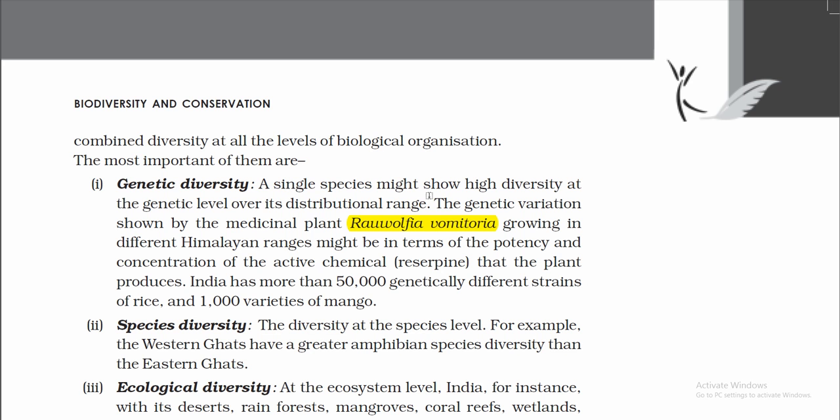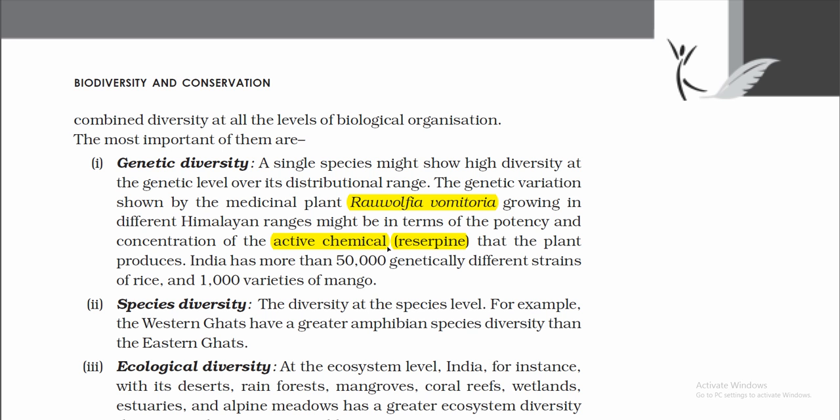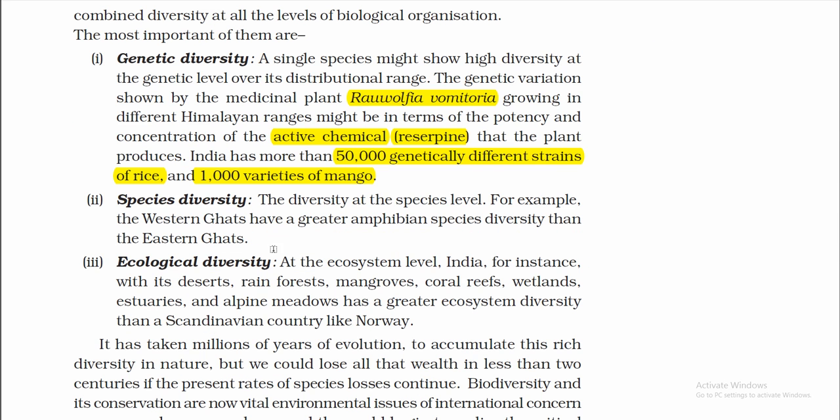The genetic variation shown by the medicinal plant growing in different ranges might be in terms of the potency and concentration of the active chemical reserpine that the plant produces. India has more than 50,000 genetically different strains of rice and 1,000 varieties of mango.